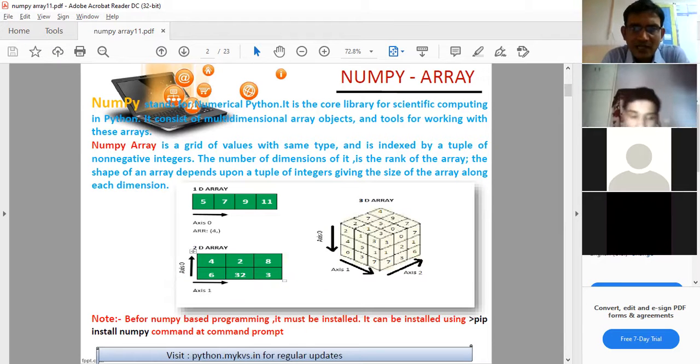So the full form it stands for is numerical Python. So this is the core library for scientific computation in Python. NumPy is the core library. Core library means that this is very vital to Python for computing the scientific and mathematical calculations.